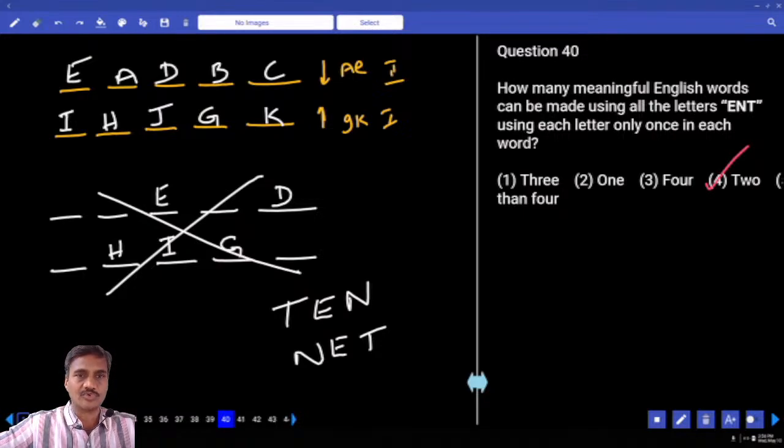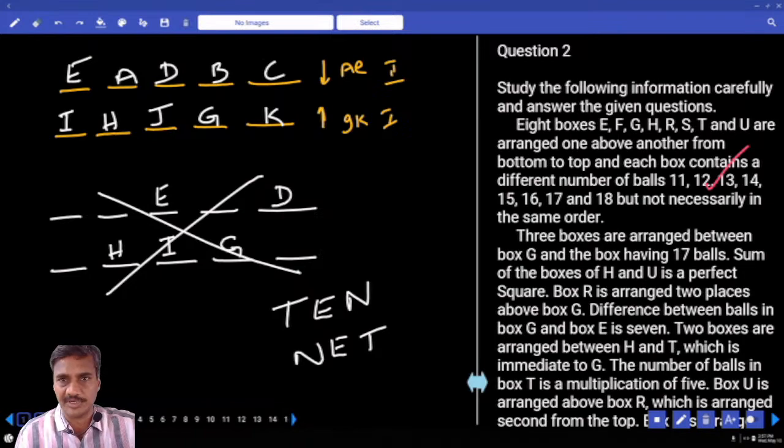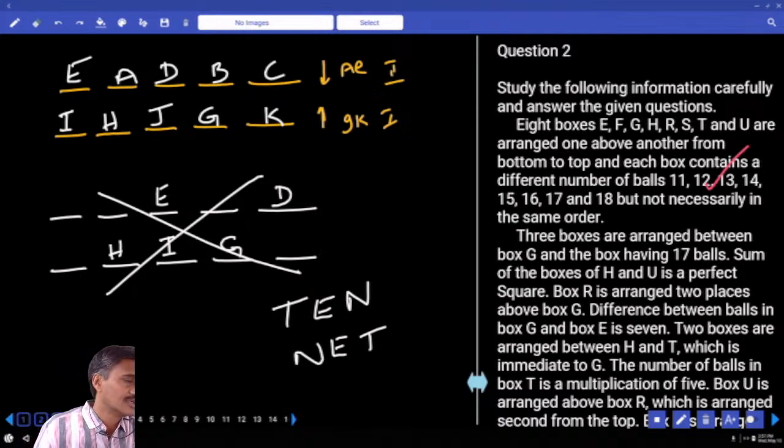Now we have left one more set of this one. And what is that one? 2 to 5. Now check out how much time is left over. Now if you are left with around 3 minutes, you can start. And with less than 3 minutes, it is not possible to solve this. Okay.